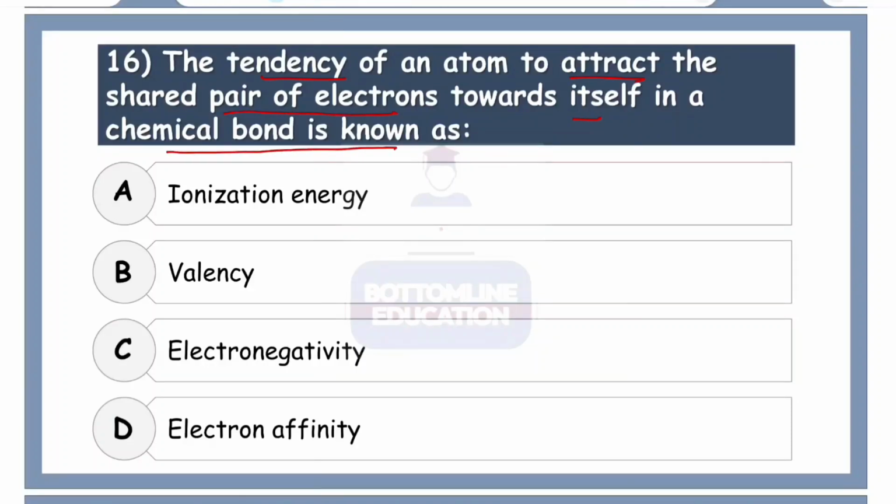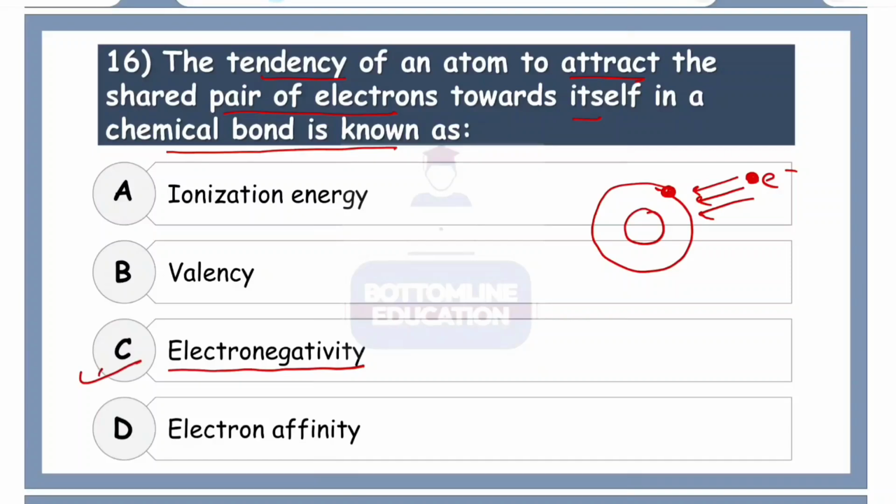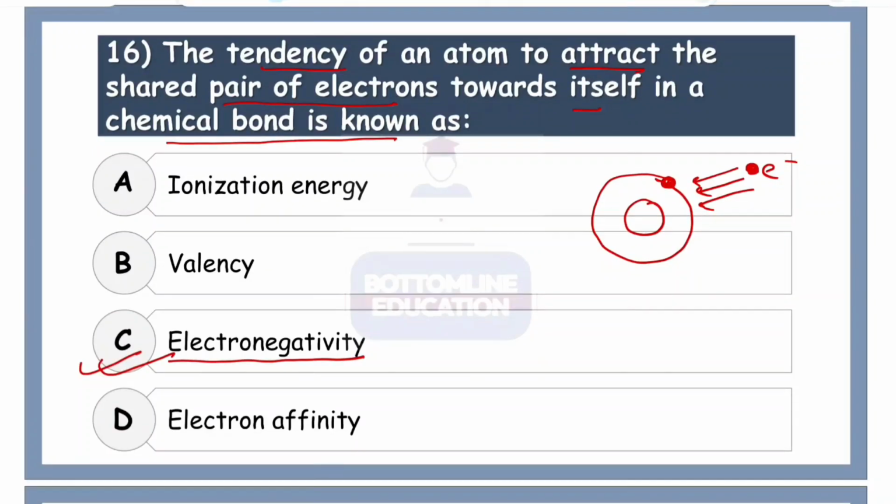chemical bond is known as what? Okay, so tendency to attract. So when an atom basically attracts the electron, that's on the outside, if it is attracting it, now the negative character of the atom actually increases. So since the electrons carry negative charge and the tendency to attract also increases the negative charge in them, we call the tendency actually as electronegativity. So the correct option is number C, electronegativity.